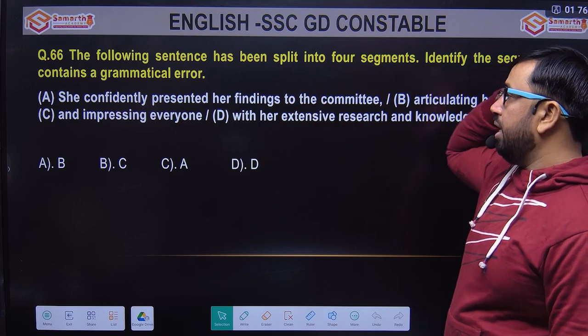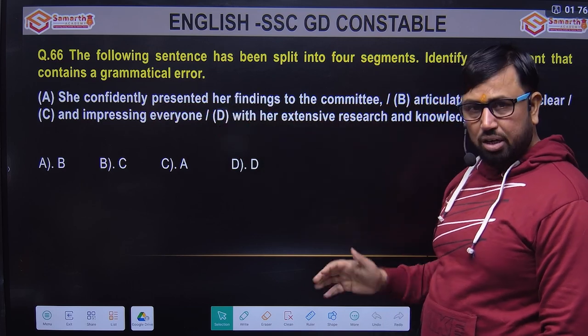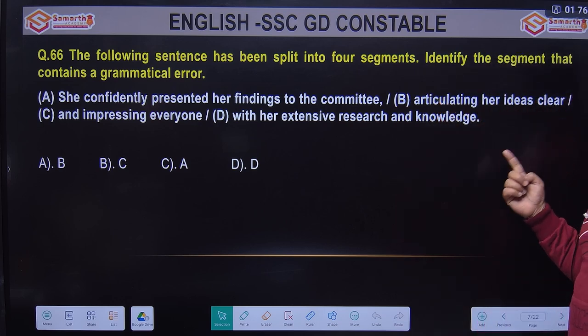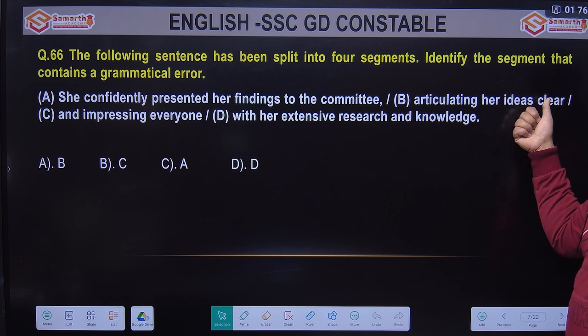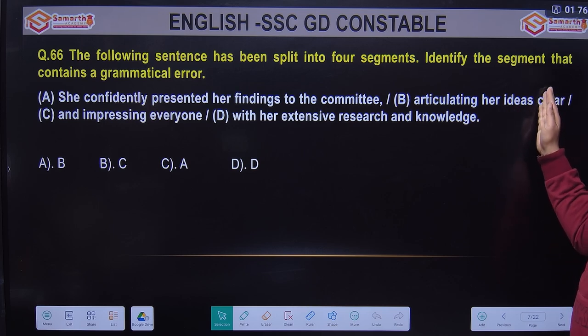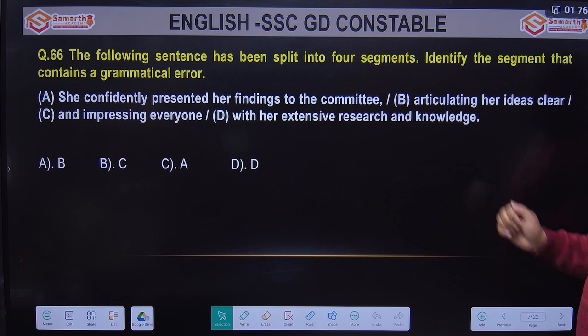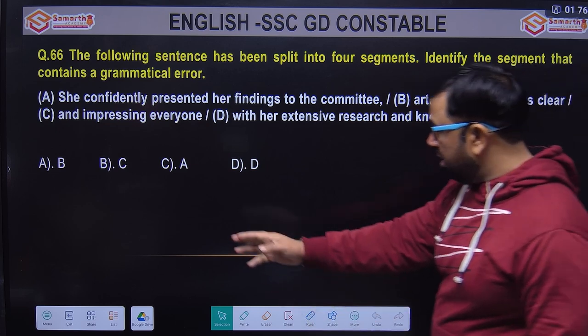Where is the grammatical error? Look at the first part: she confidently presented her findings to the committee. It looks all right. Articulating her ideas clear. I think in one of my previous videos I told you that clear ideas is used here, because clear is an adjective and ideas is a noun. So clear ideas is fine, but ideas clear does not make grammatical sense. So there seems to be a mistake here. It should be articulating her ideas clearly. Clearly should come here. So this is the wrong part, the B one. So B option is the right answer.